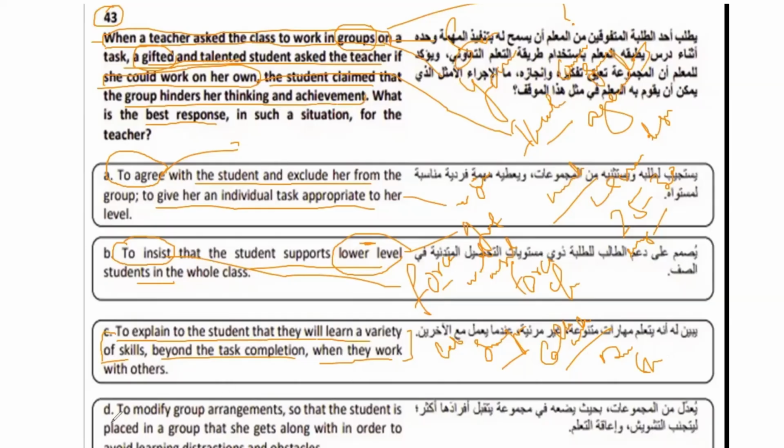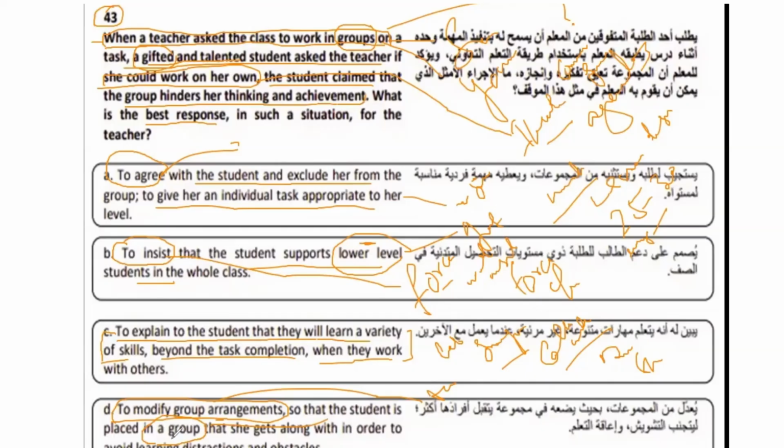The fourth option is to modify group arrangements, right? Now, actually, the problem with the child is that she has a problem working in a group. So whether you modify the group arrangement or not, the group will remain a group, right?